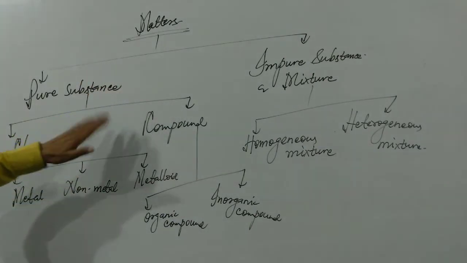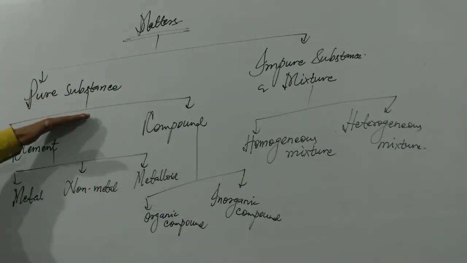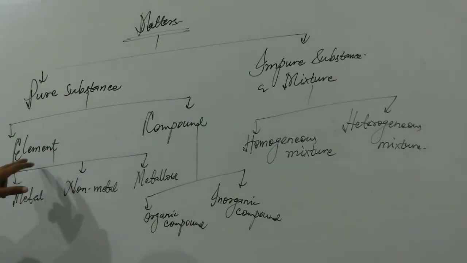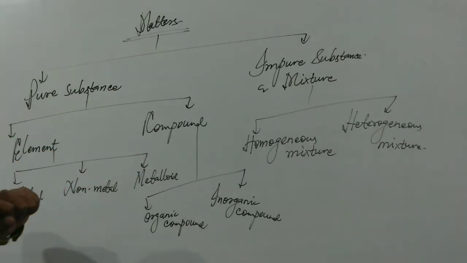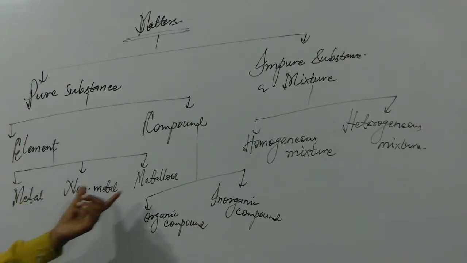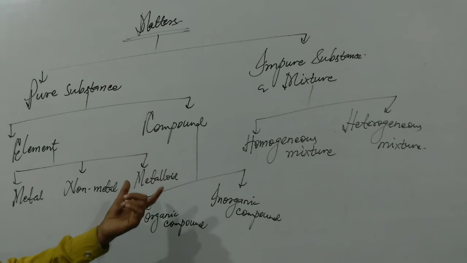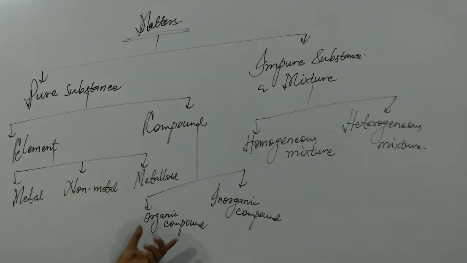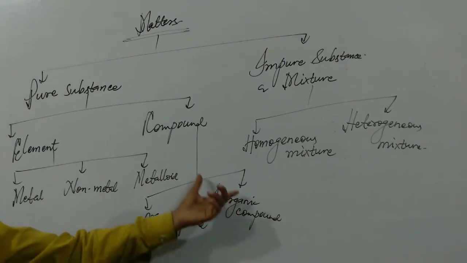Two parts. And pure substance is also classified into two parts, like element and compound, and further elements have been classified into three parts, like metal, non-metal or metalloid. It is also known as semi-metal. And further compounds have been classified into two parts, like organic compound and inorganic compound, on the basis of their